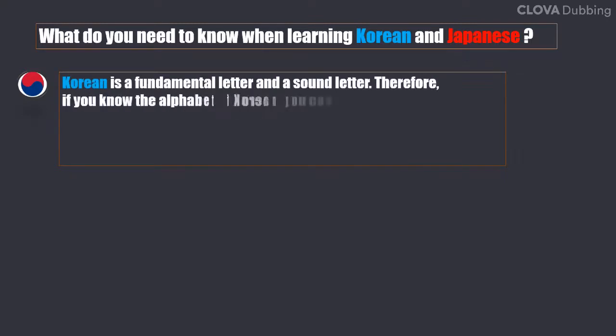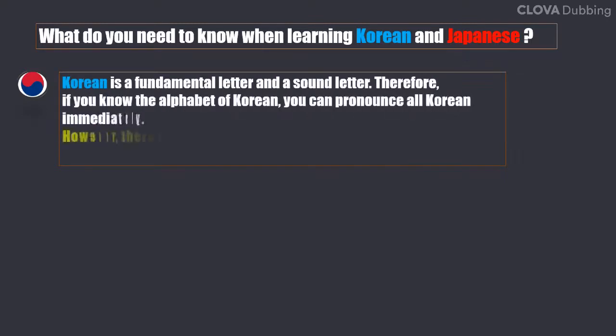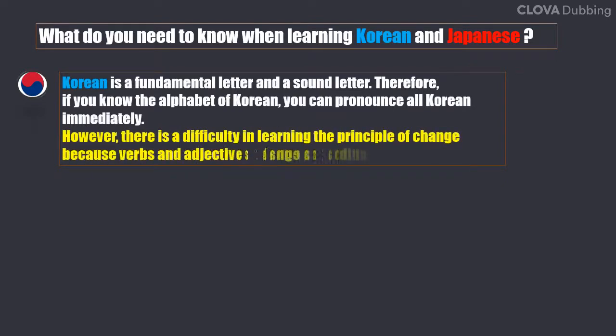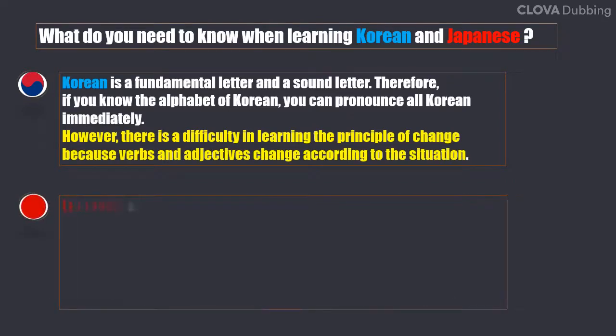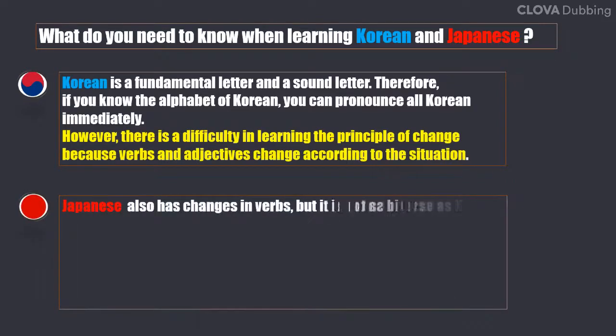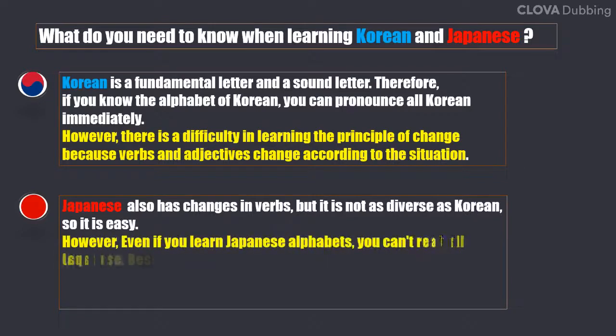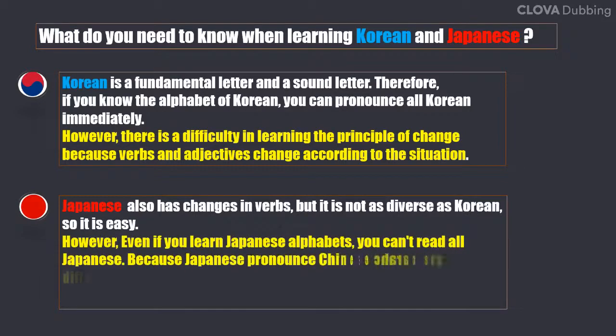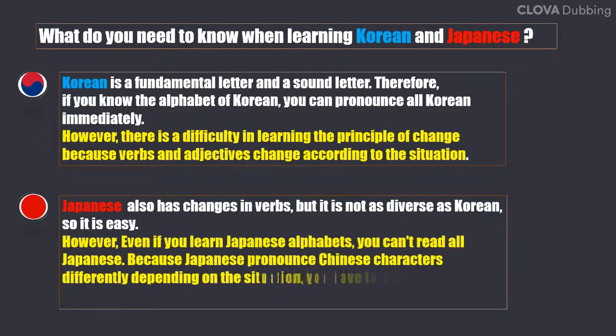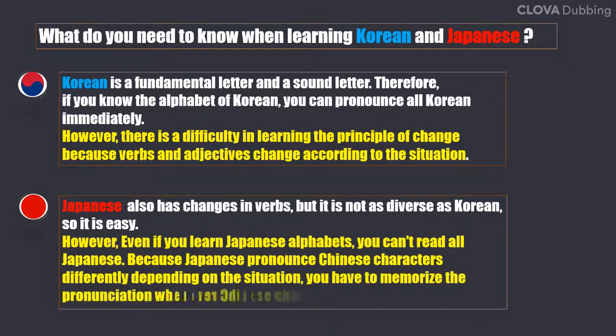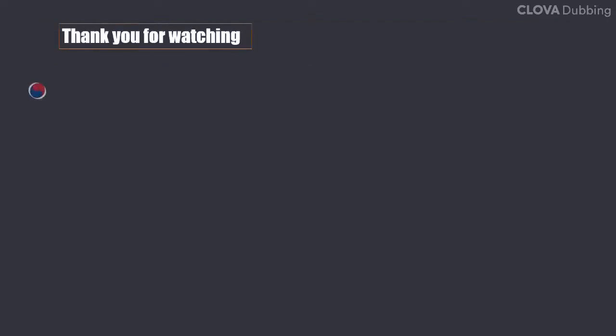Korean is a phonetic alphabet. Therefore, if you know the alphabet of Korean, you can pronounce all Korean immediately. However, there is a difficulty in learning because verbs and adjectives are changeable. Japanese also has changes in verbs, but it is not as diverse as Korean, so it is easier. However, even if you learn the Japanese alphabets, you can't read all Japanese because Japanese pronounce Chinese characters differently depending on the situation.